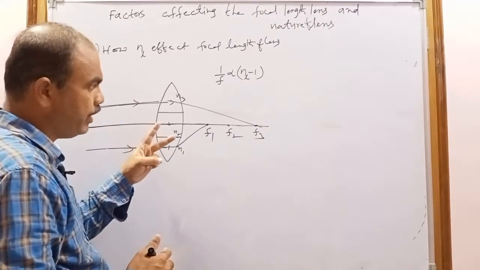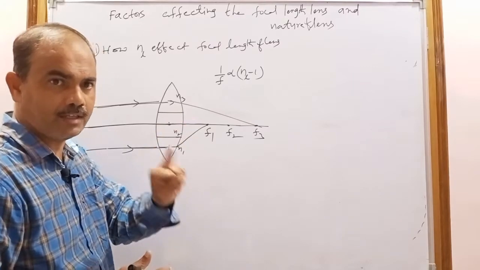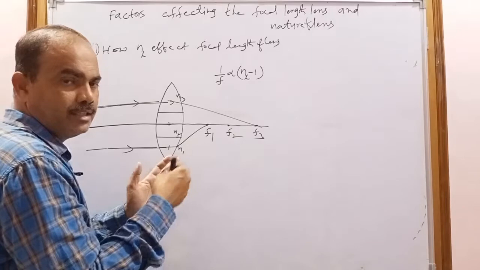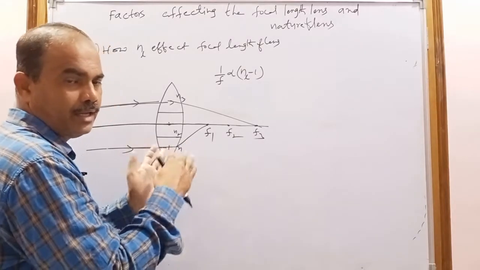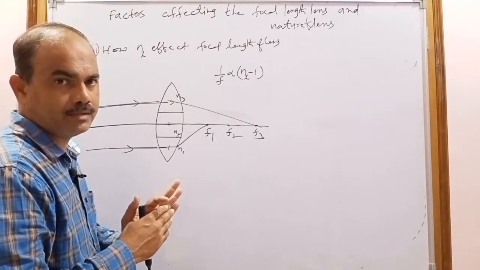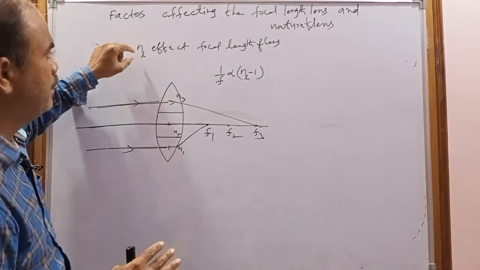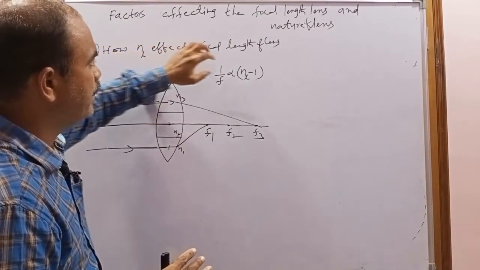If it is made with two materials, it has two focal lengths. If it is made with three materials, it has three focuses, so it can form three images. In this way, the refractive index of the lens affects the focal length.